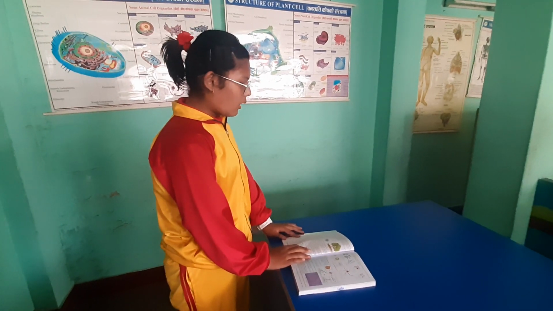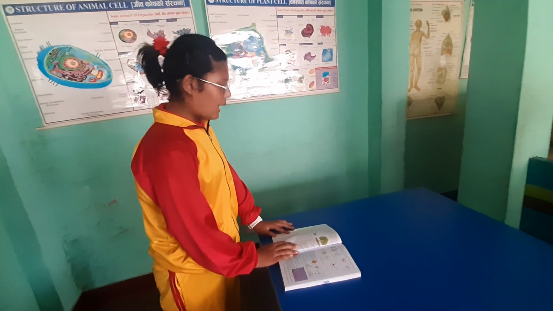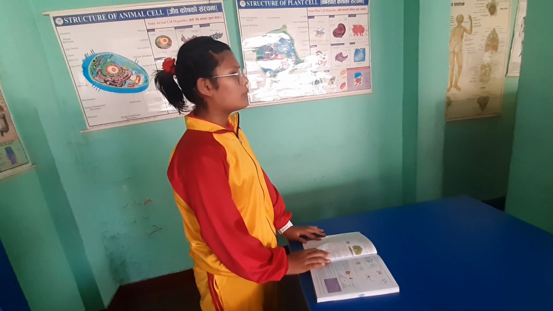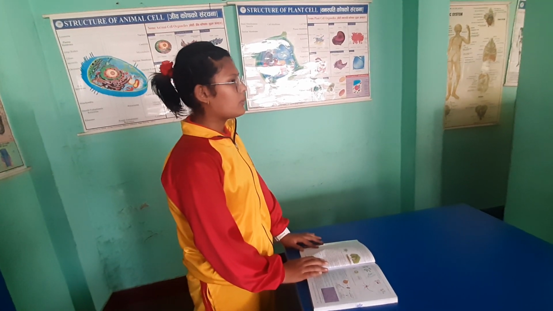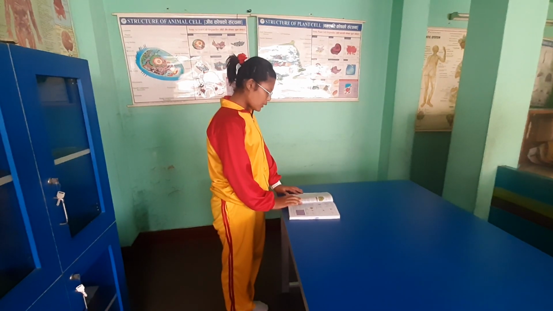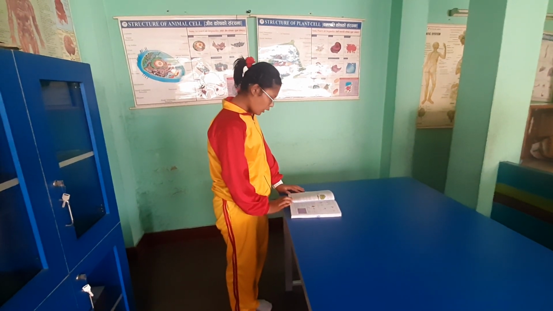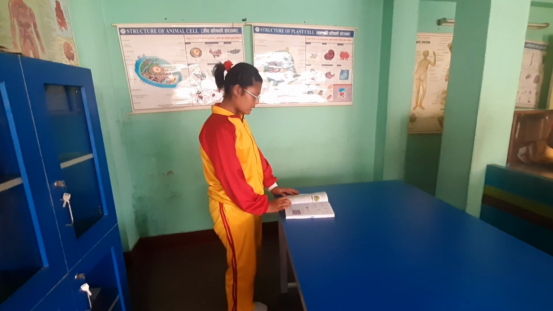In this way, a plant cell is combined into the tissues of a plant, and the tissues of a plant help in the combination to form its organs, and then organs to its system, and lastly to the plant. The size of plant cell is different from animal cell.